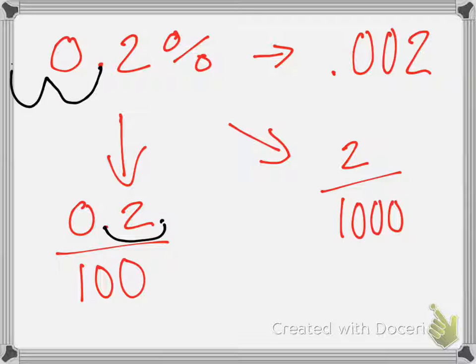Am I done? No, you gotta move over. Exactly. What you do to the top, I want that louder for the recording, do to the bottom. So what we do to the top, we do to the bottom. So I move that over, and that's how I get 2 over 1,000.